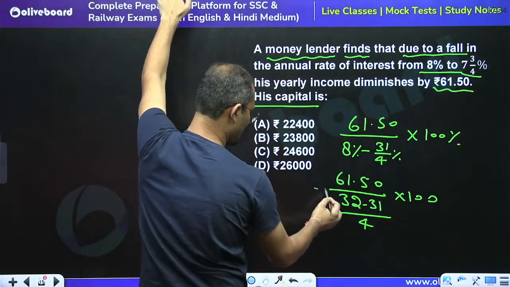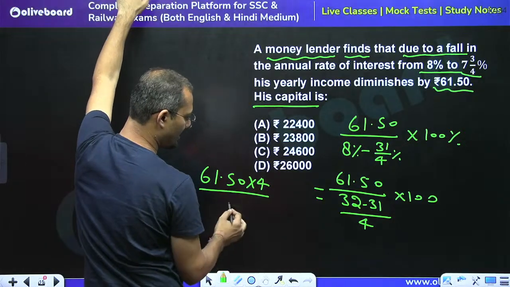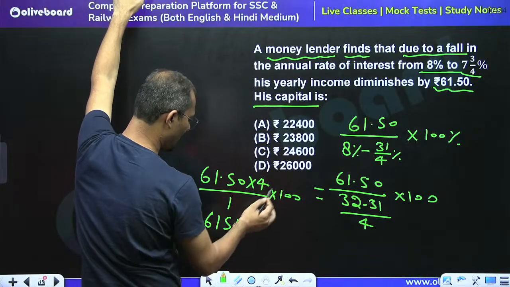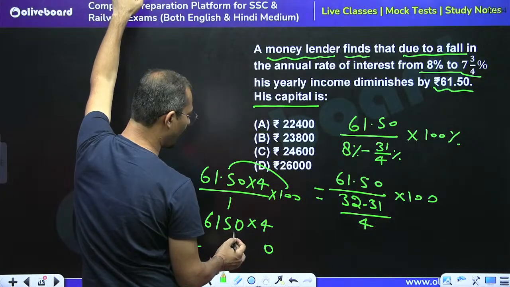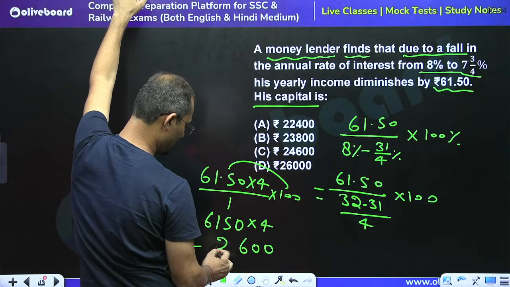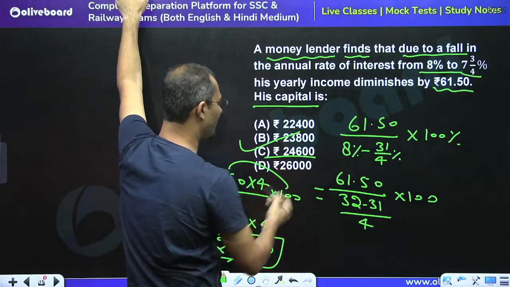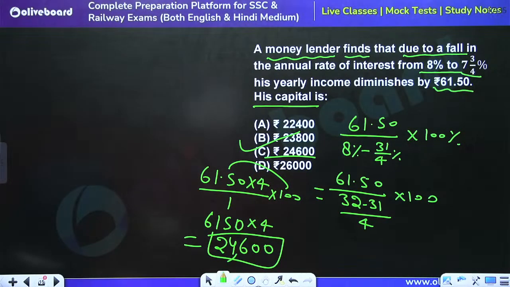4 will go up. So we can say 61.50 into 4 divided by 1 into 100. So 6150 multiplying by 100 into 4. 0, 5 into 4 is 20, carry 2, 6 into 4 is 24. So 24,600 is the right answer. C part is the right answer.